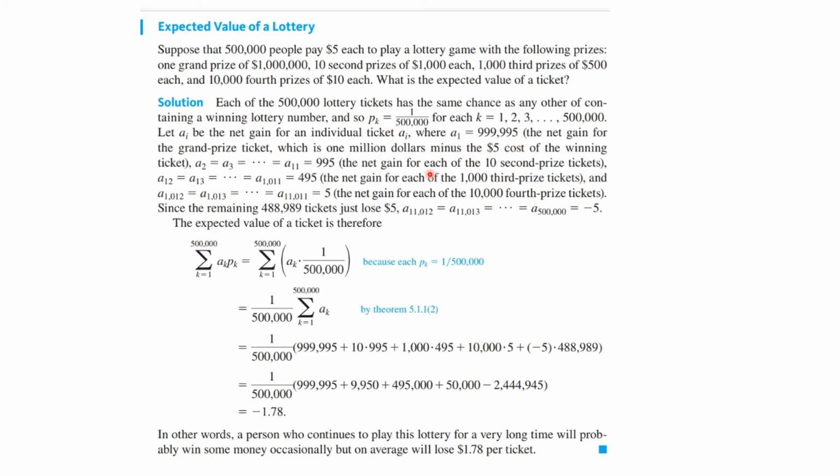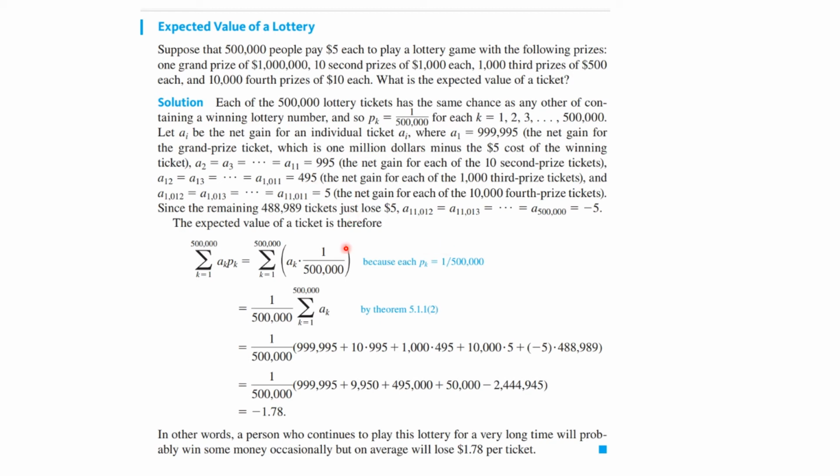It's $1 million minus $5 for playing the game. That's for the first ticket. For the next 10 tickets, it's going to be this. The net gain for each of the 10 second prize tickets is this, because everybody paid $5 to play.